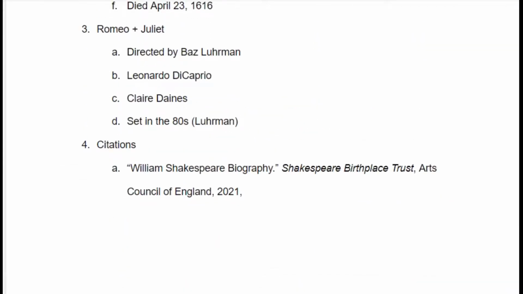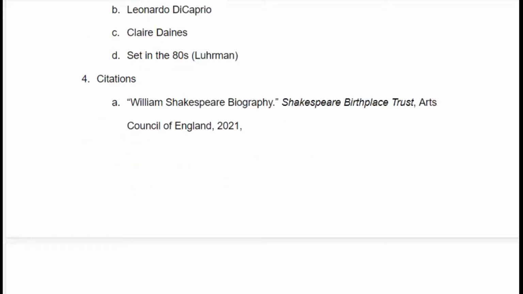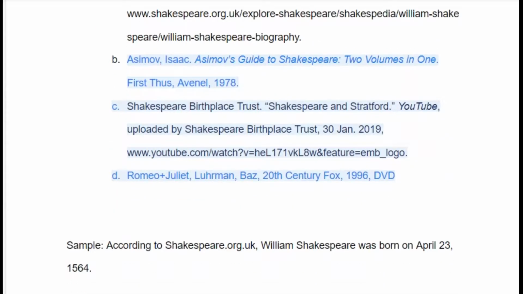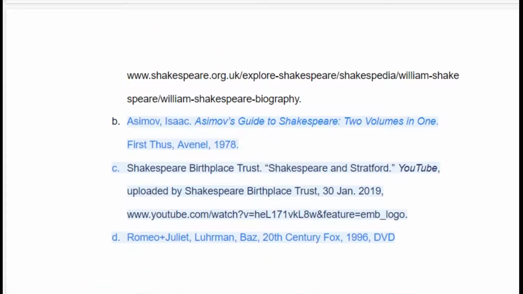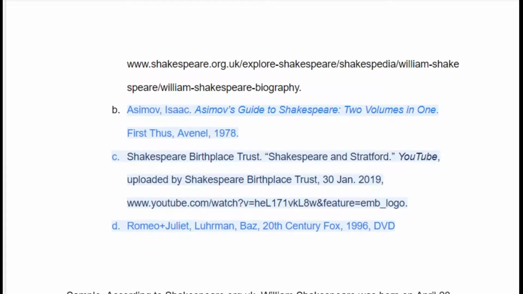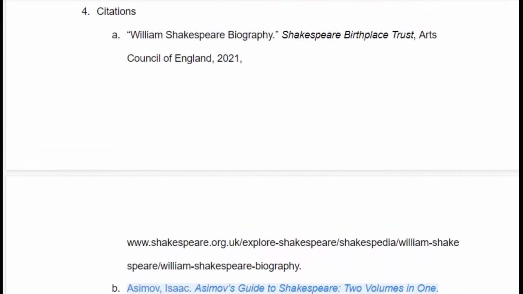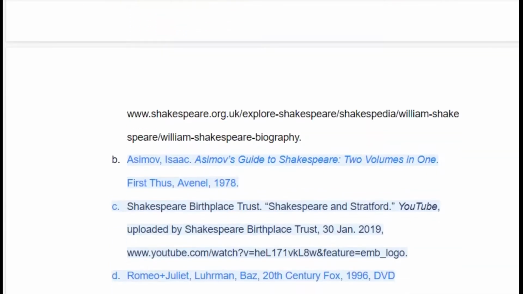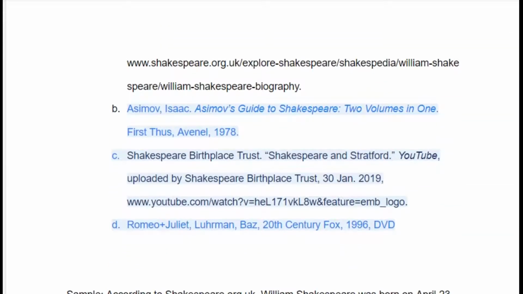So in this case, Romeo and Juliet came from Baz Luhrmann. And if we go down here, we see that Luhrmann, Baz, was the first word that we have in our source that isn't also shared by one of our other sources. So we have Romeo and Juliet here, and we want to make sure that we don't have that in any other sources.